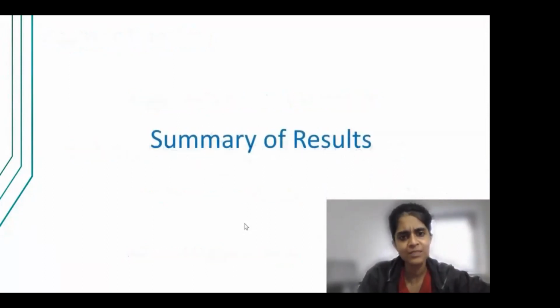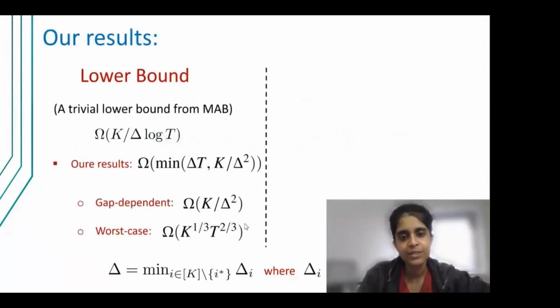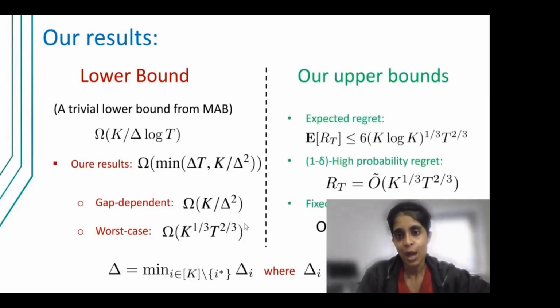And given that problem objective, let's summarize our results quickly. Firstly, we show that there is a fundamental performance limit of this problem: no matter what algorithm you come up with, there always exists a hard enough problem instance where any learning algorithm has to incur a regret of at least T to the 2/3 in the problem independent setting, or K by delta square in the gap dependent setting. Following this, which shows the hardness of our problem, we also designed an upper bound algorithm which has a matching regret guarantee as obtained in the lower bound, justifying the tightness of our analysis and probably the optimality of our designed algorithm.